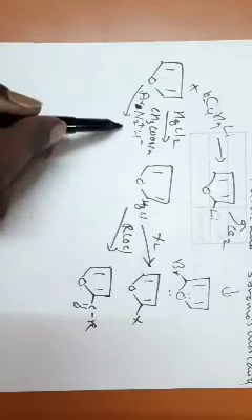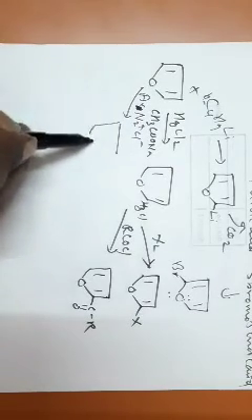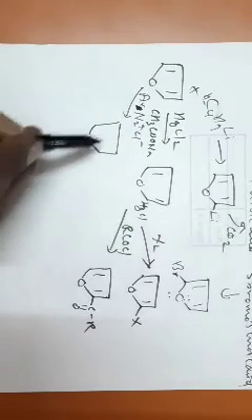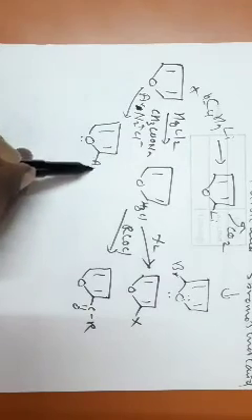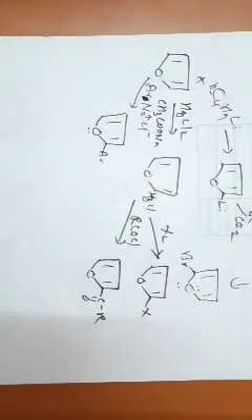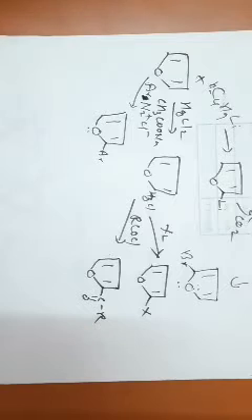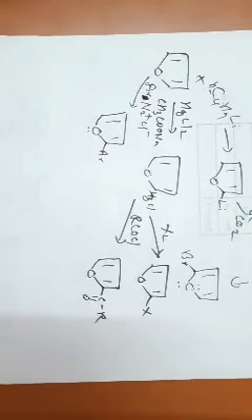So the compound will be arylated at position number 2. 2-Aryl furans are prepared. So in this way we are able to prepare aryl substituted furans by the aromatic electrophilic substitution reactions of furan with aryl diazonium salts. So these are some of the reactions.